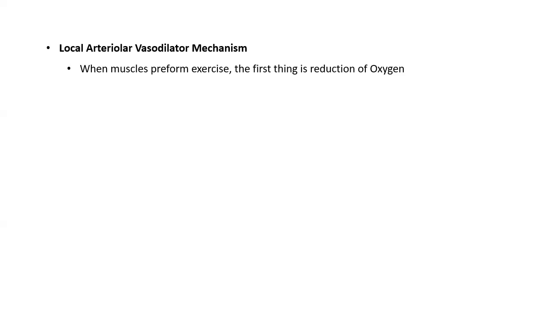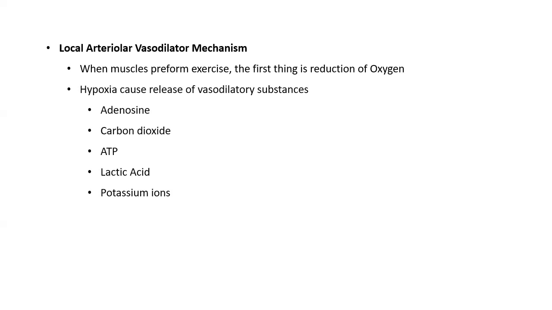Whenever muscles perform exercise or strenuous work, the first thing that happens in the muscle is the reduction of oxygen, which is called hypoxia. Whenever there is hypoxia in the muscle, it causes the release of vasodilatory substances such as adenosine, carbon dioxide, ATP, lactic acid and potassium ions. These vasodilatory substances in turn cause vasodilation of the vessels.